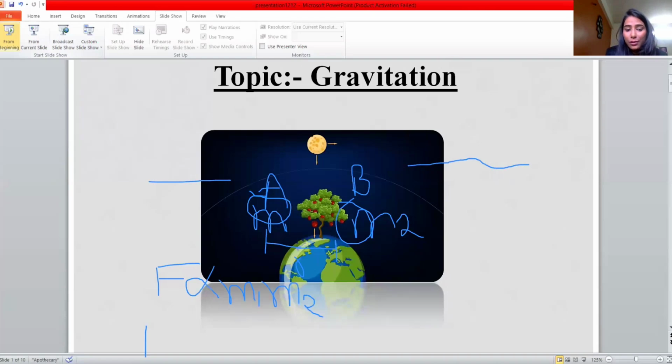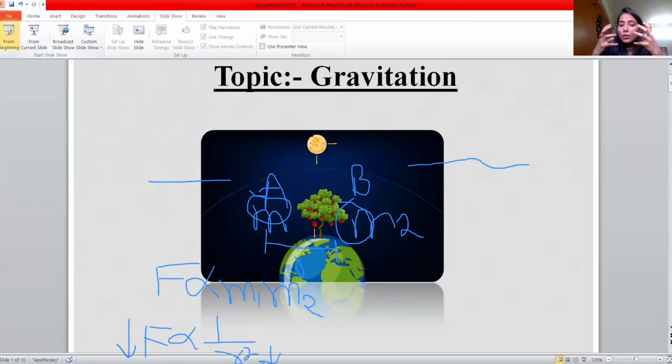Force is inversely proportional to the square of the distance between them. What does inversely proportional mean? It means that if you increase the distance, the force will start decreasing. If the objects are close together, the force of attraction is very high, very large.